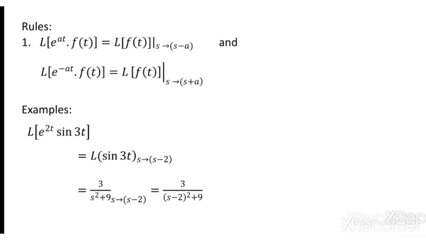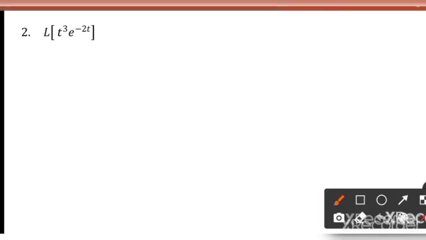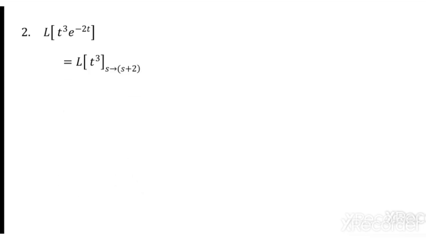So let us move to the next problem, that is t cube into e power minus 2t. So again here it is a product of the exponential into any function. So I have to first take the associated function t cube, the Laplace transform of t cube. So what is the Laplace transform of t cube? Then replace s by s plus 2. So I have the Laplace transform of t cube is 3 factorial, that is 6 by s power 4, replace s by s plus 2 gives 6 by s plus 2 power 4.